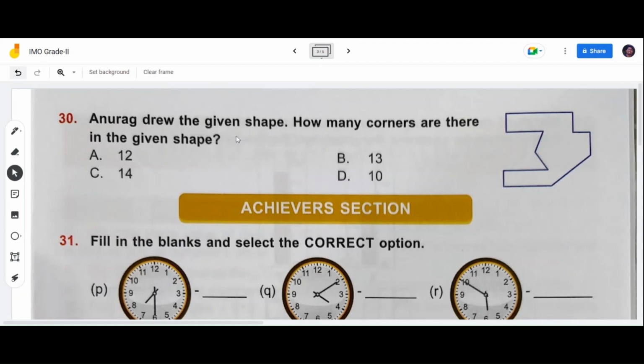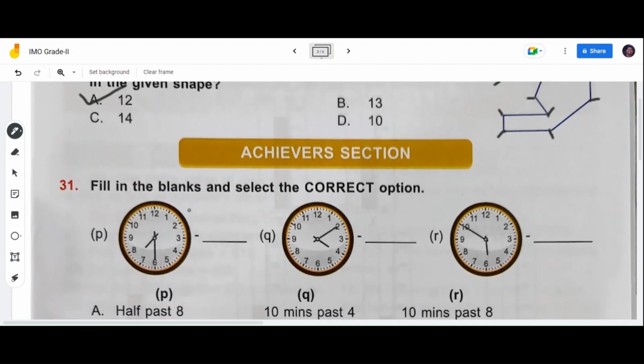Anurag drew the given shape. How many corners are there in the given shape? Let's count the corners, children. 1, 2, 3, 4, 5, 6, 7, 8, 9, 10, 11, 12. How many corners are there in the given figure, children? Option A, 12, is the correct option.